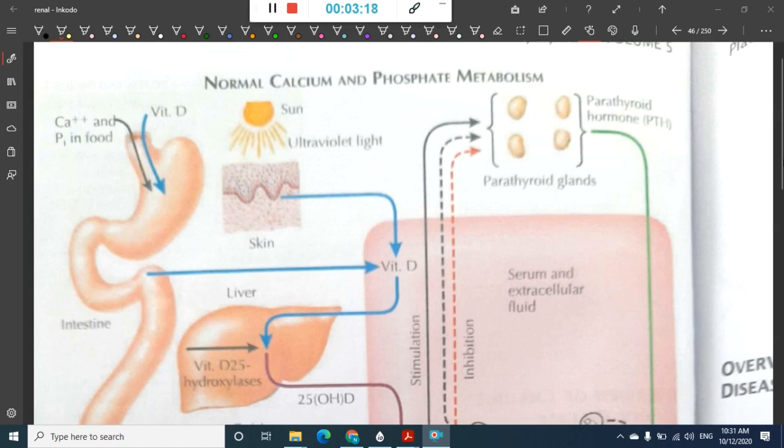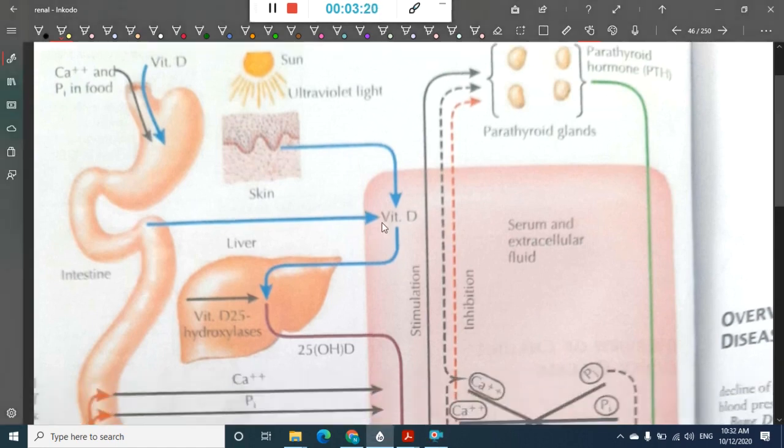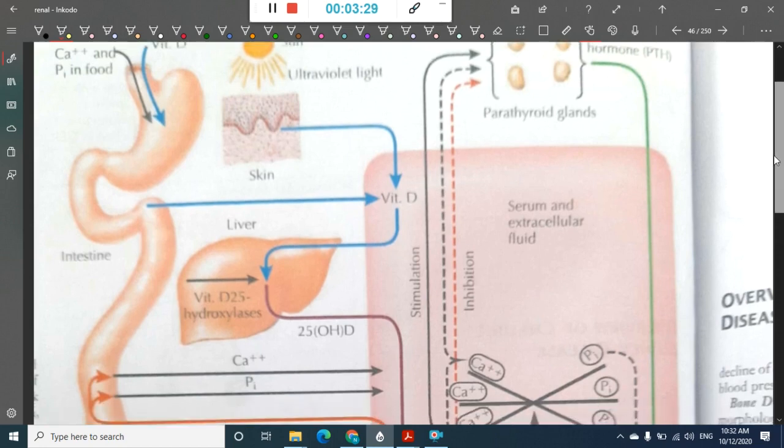The vitamin D which is absorbed in the intestine goes to the liver. This vitamin D is also produced in the skin with the help of UV light.